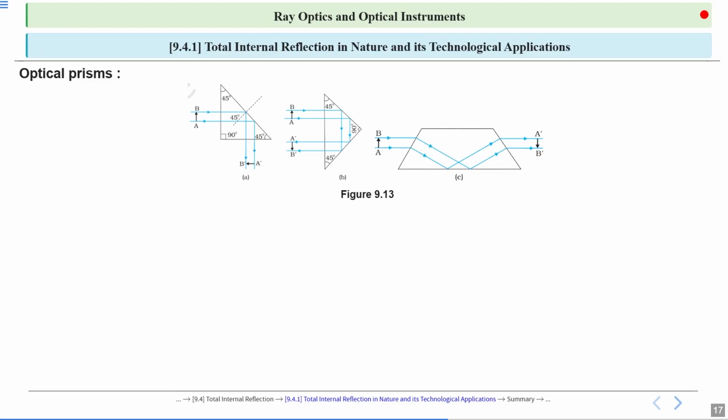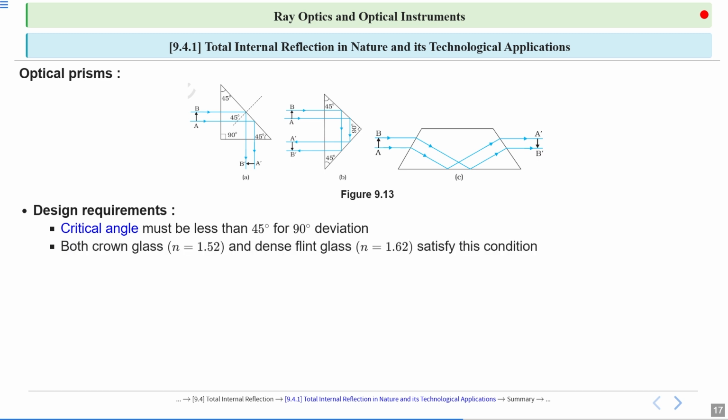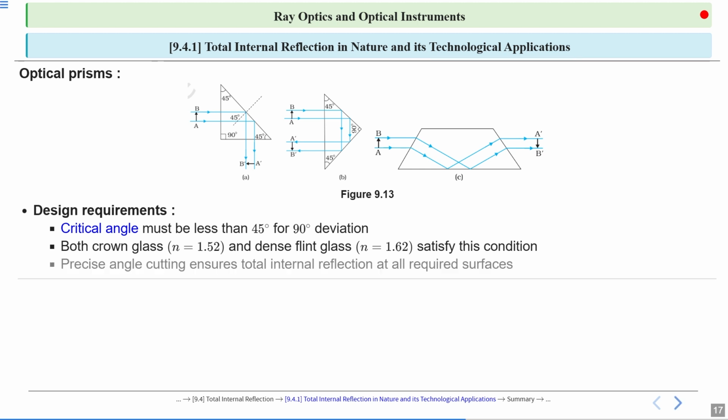Optical prisms, design requirements: the critical angle must be less than 45 degrees for 90-degree deviation. Both crown glass and dense flint glass satisfy this condition, with refractive indices n equal to 1.552 and n equal to 1.62 respectively. Precise angle cutting ensures total internal reflection at all required surfaces.